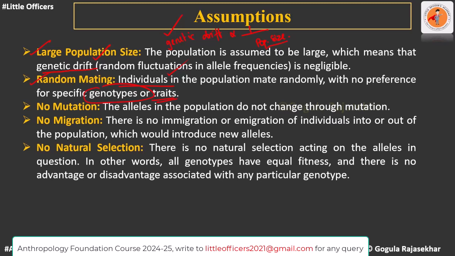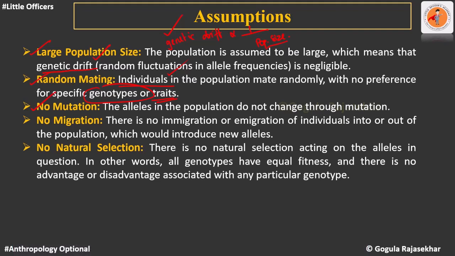The third assumption is there is no mutation. That is, there is no random inheritable change in the genetic material. And the fourth assumption is there is no migration. If there is a migration, then there will be gene flow, so again there will be variations. That is the reason why there is no migration, and thereby there is no introduction of new alleles.